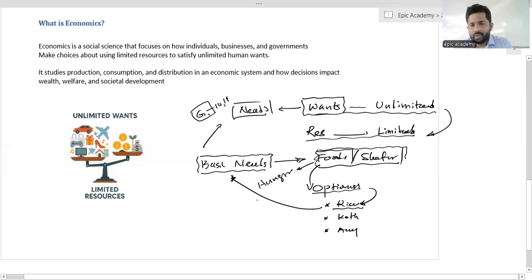Basic need means food. So now you can identify the meaning of wants. Wants mean the different options or alternatives by which you can satisfy the basic needs. That is what we call wants.